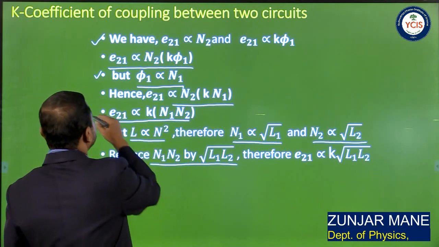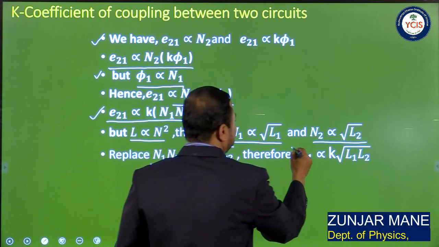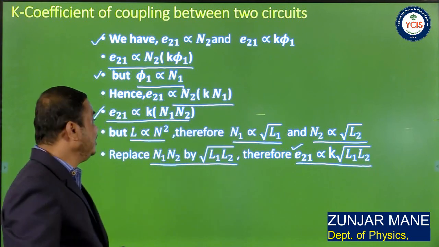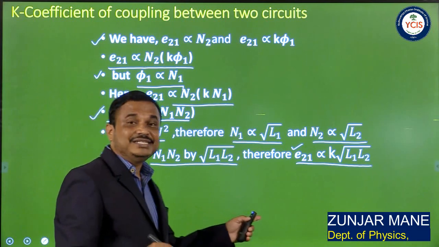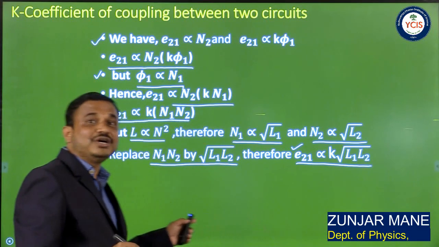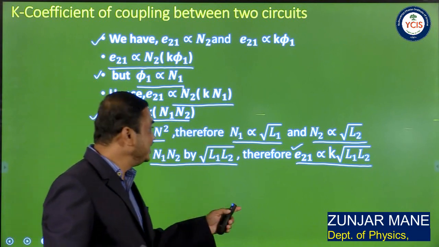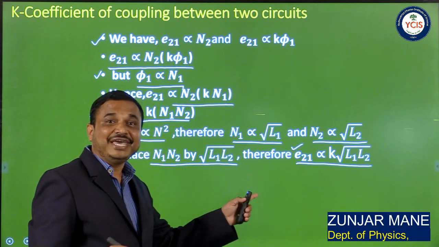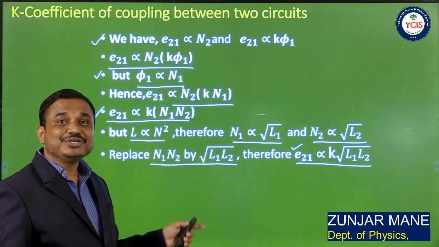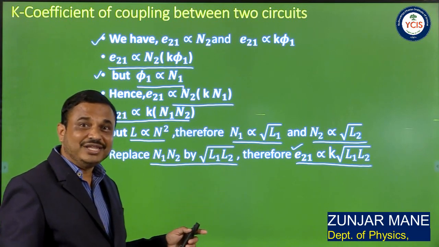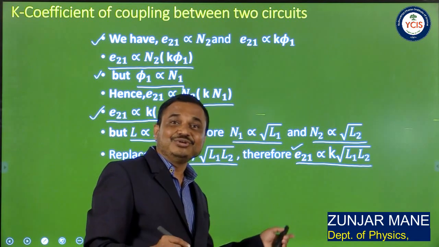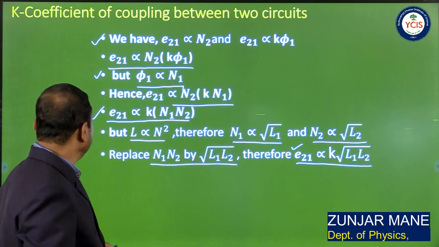Then E21 is directly proportional to K under root L1 L2. So E21, the EMF induced in coil 2 due to current flowing through coil 1, is directly proportional to K under root L1 L2, where K is the coefficient of coupling between the two coils 1 and 2, L1 the self inductance of coil 1 and L2 the self inductance of coil 2.